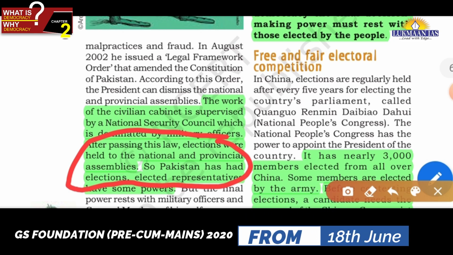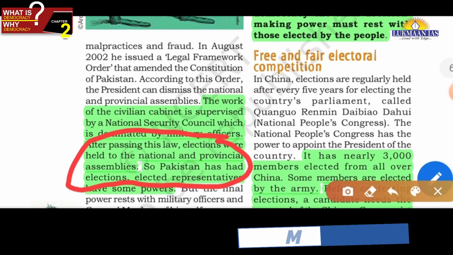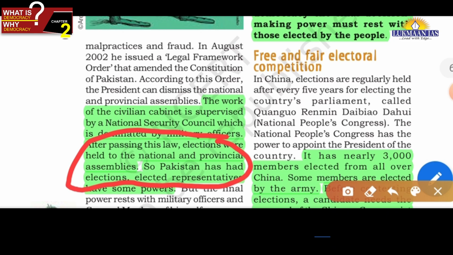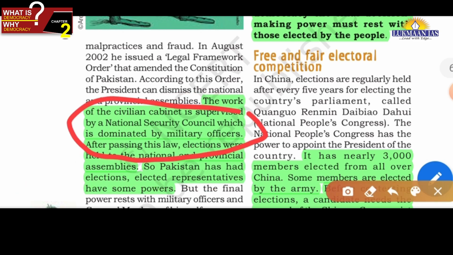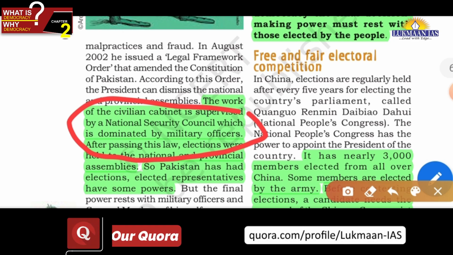Why? First, the president can dismiss the national and provincial assemblies. Second, the civilian cabinet is supervised by a National Security Council, which is dominated by military officers. So the real powers are vested in the military officers, not in the elected representatives. This is about the regime of Musharraf.